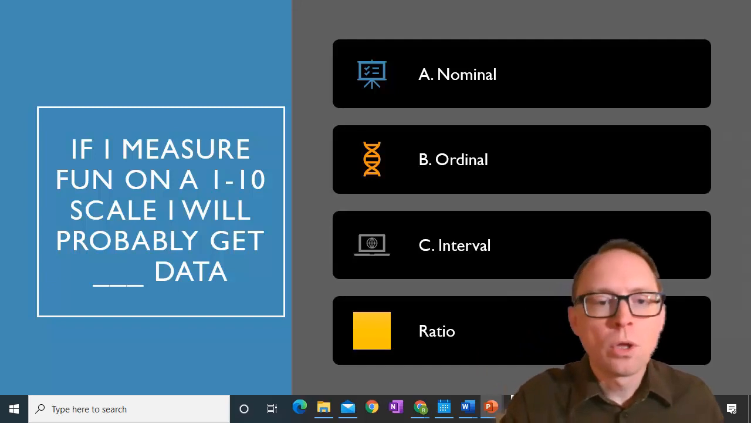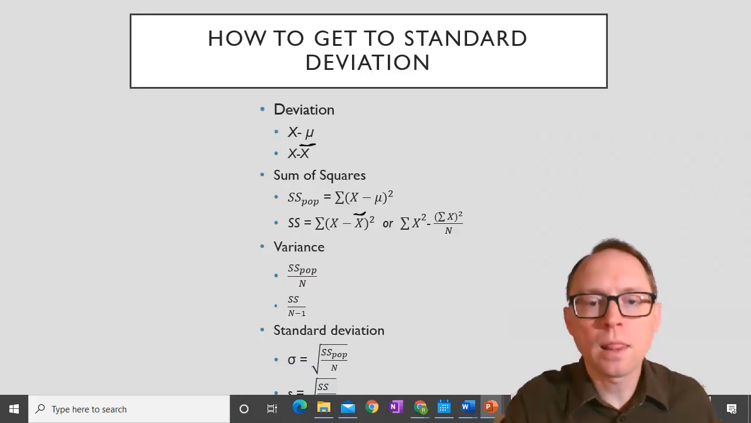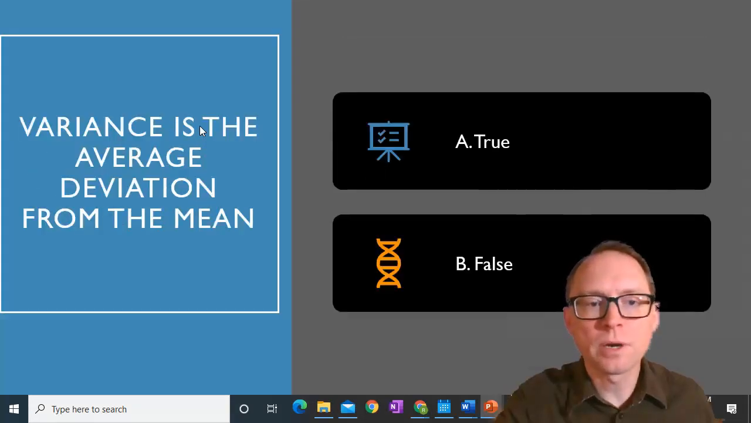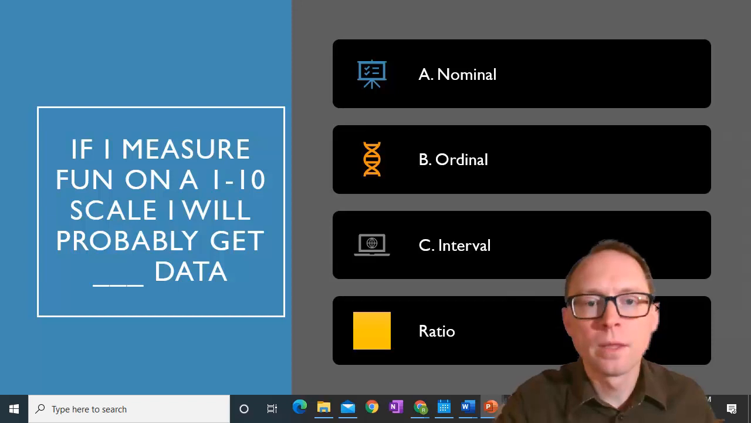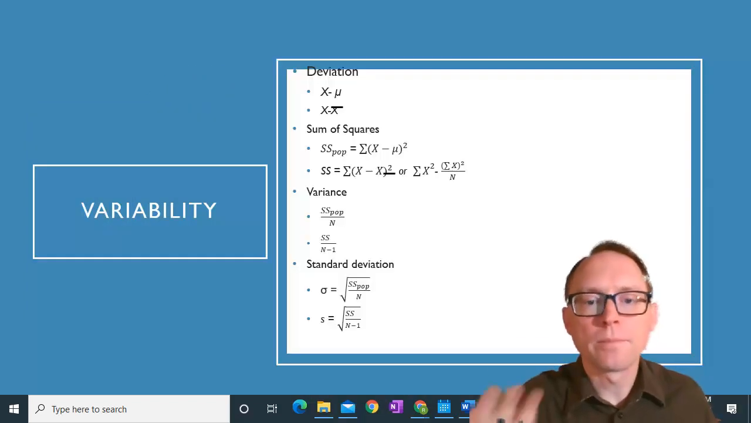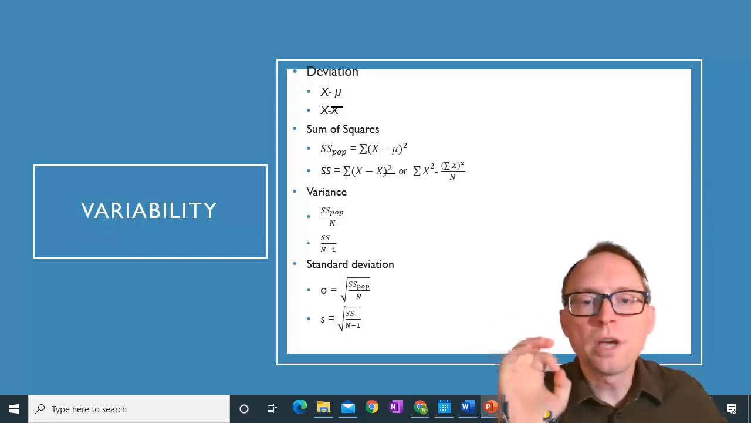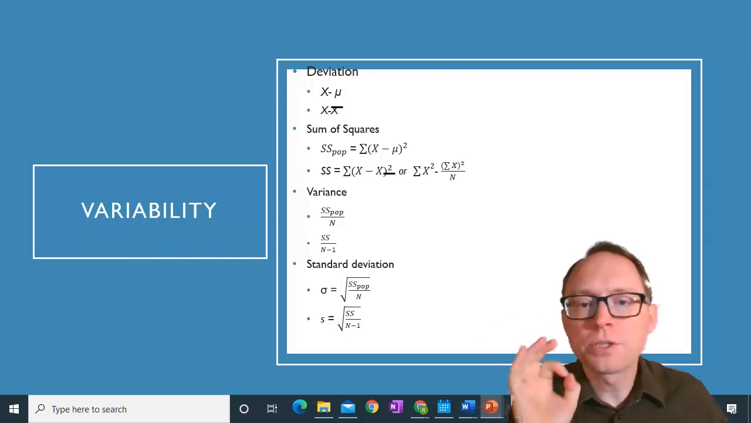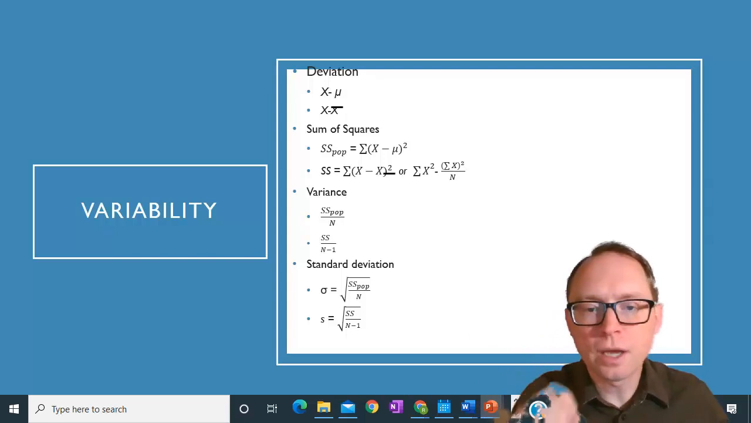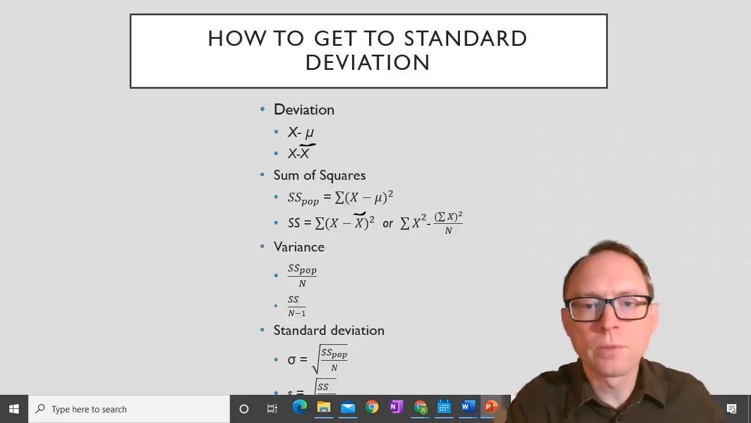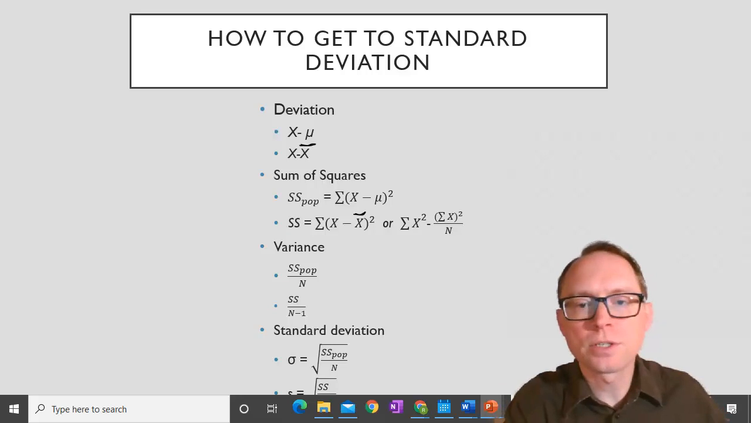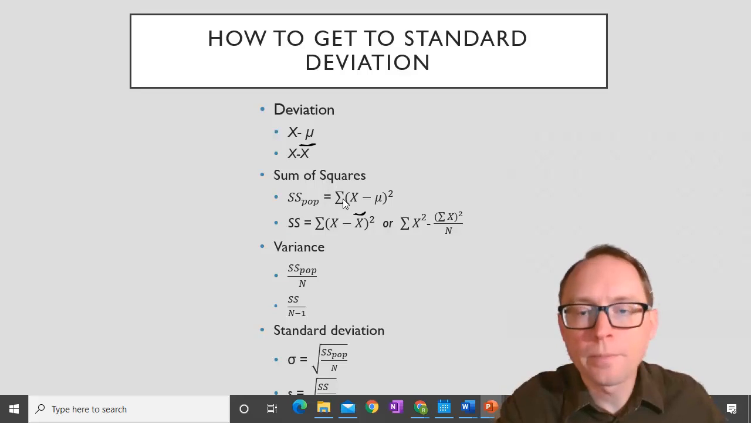All right. Here's where we left off. So our job is to get to standard deviation. That's what we want to do. What we've done is we've gotten the deviation and we've gotten to the sum of squares. So let me show you on a different one what that looks like. Deviation and the sum of squares. Now remember, the deviation was just x minus the mean, and the sum of squares is you square each of those deviations and you add them up. That's the sum of squares.